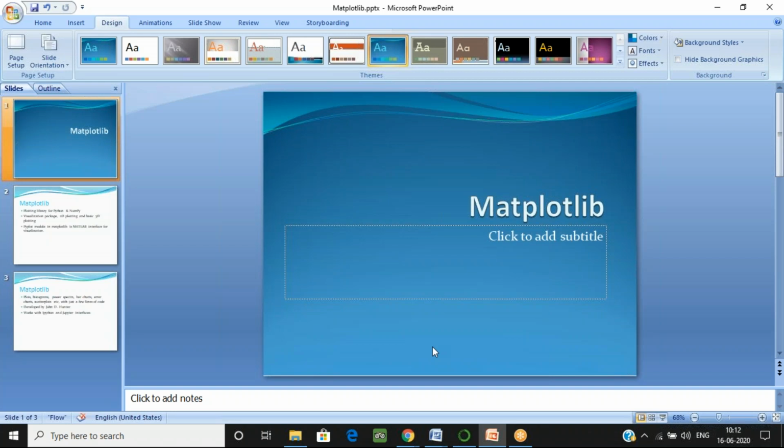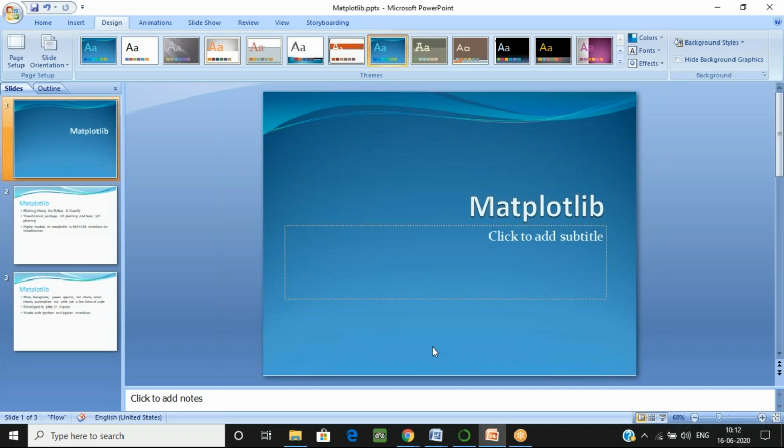For today's session, we have Matplotlib. This is the library which is mainly used for data visualization. Now what is data visualization and why did this library come? First we'll understand this. We only do the practical part, but this is for the introduction: why we are doing matplotlib, what the basic purpose is, and why Python includes the matplotlib library.